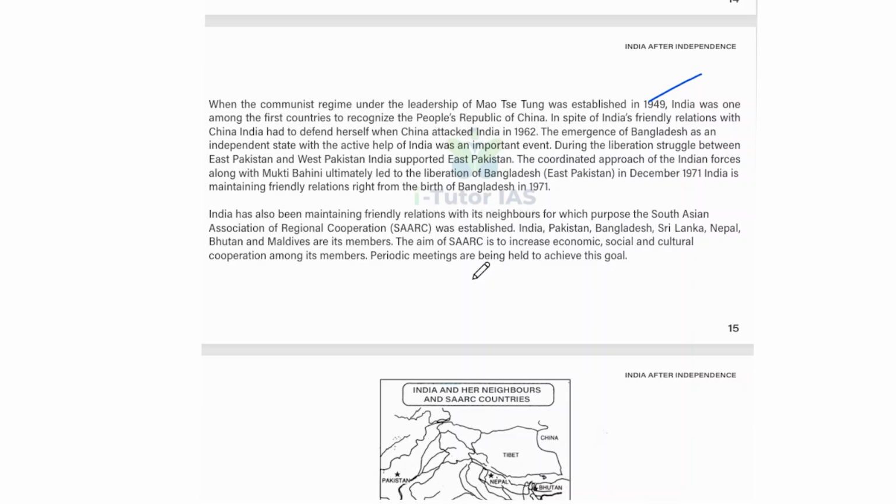And the emergence of Bangladesh as an independent state with the active help of India was an important event. During the liberation struggle between East Pakistan and West Pakistan, India supported East Pakistan. Okay. And the coordinated approach of the Indian forces along with the Mukti Bahini ultimately led to the liberation of Bangladesh. That is, Bangladesh is the East Pakistan side. Okay. In December 1971, India has been maintaining friendly relations right from the birth of Bangladesh in 1971.